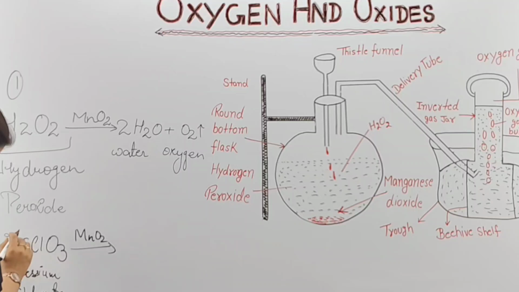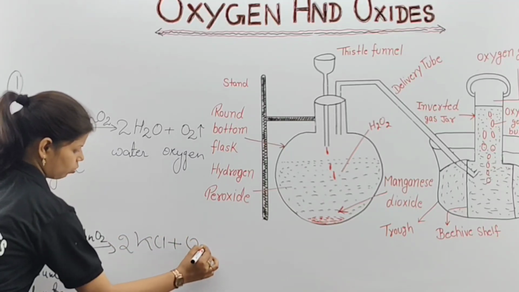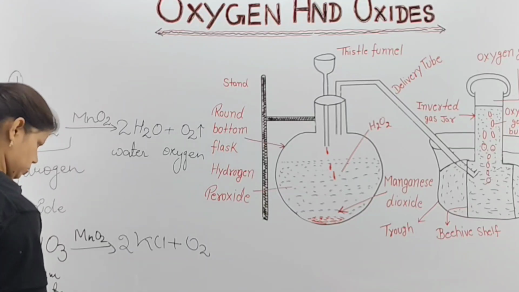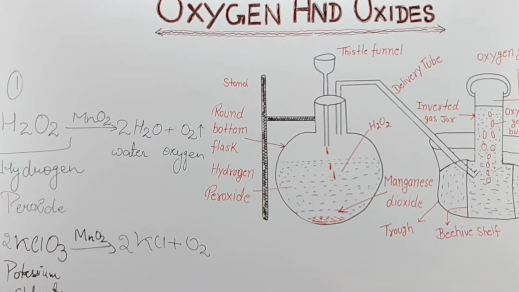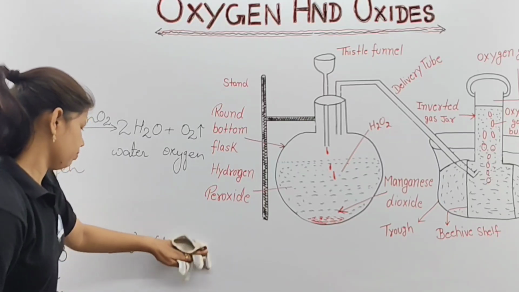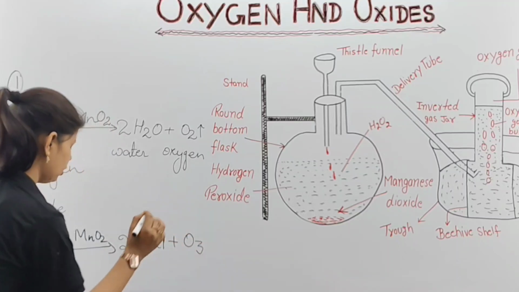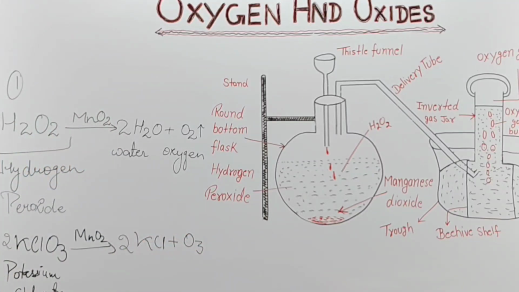Another color of marker we'll use. Then we are going to get another compound for this one, and that will be your potassium chloride plus O2. Sorry, I'll correct this. Here you can see we are having the compound as KCl plus O2. So when you react potassium chlorate in presence of your catalyst manganese dioxide, you are going to get 2KCl plus 3O2.